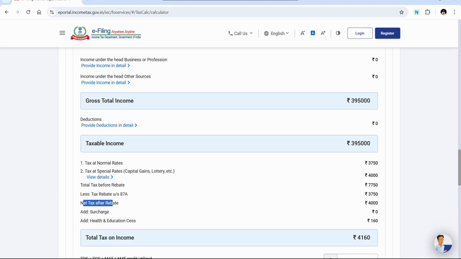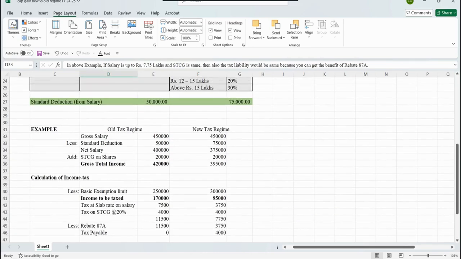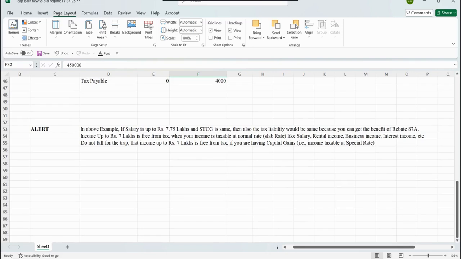Here the tax on capital gain was 4,000 plus cess, therefore we are liable to pay 4,160 rupees under the new tax regime, even though your total income is less than 7 lakh rupees. In the above example, if the salary is up to 7 lakh 75,000 instead of 4 lakh 50,000 and the short term capital gain is the same, that is 20,000, then also the tax liability would be the same, because you may get the benefit of rebate under section 87A.